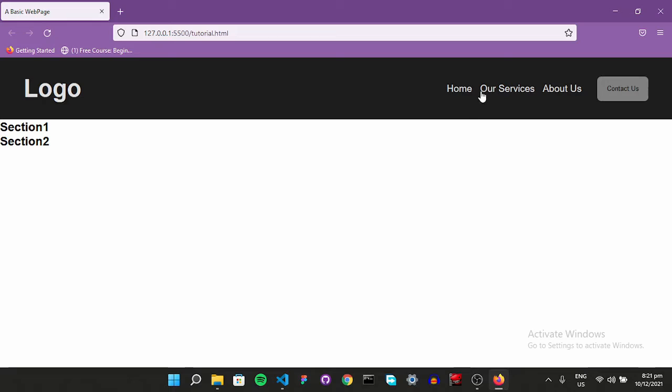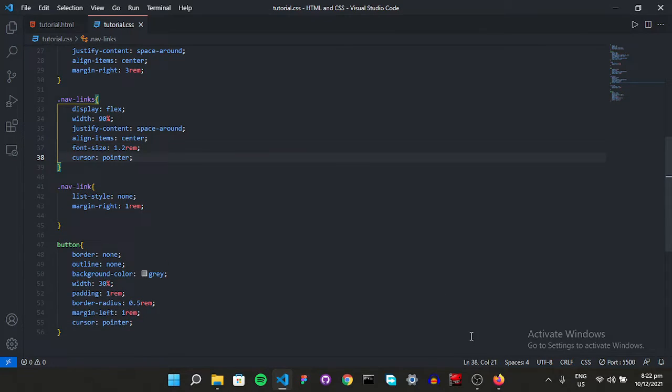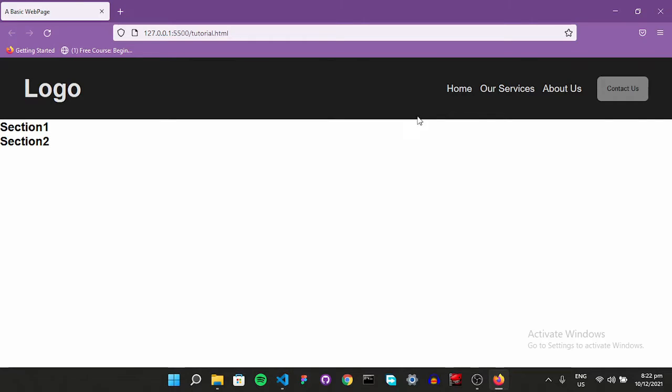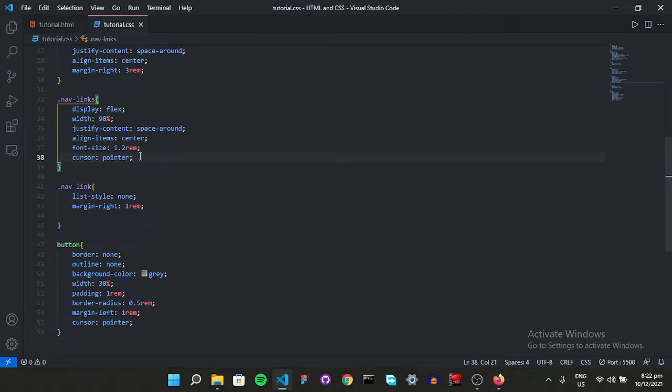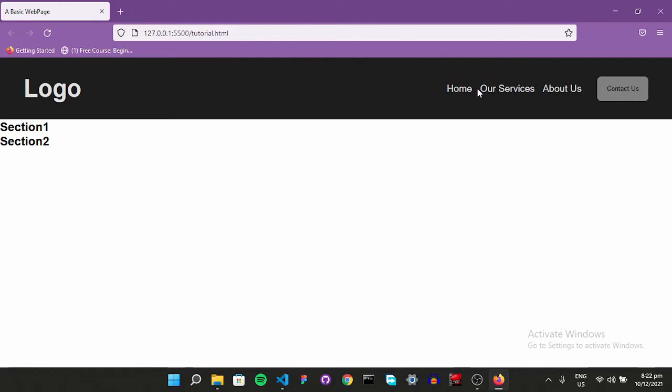There it is. But if you notice, if I use this one in our nav links, like if I cut this one here and paste it in here, whenever I hover over the entire div, it's going to be a pointer. I mean, this is nothing to be pointed at, but still my cursor is going to point in here. So this is why we use nav link. It's going to be on each link, not the entire div. So cut over here and paste it over here. Okay, now this looks much better.